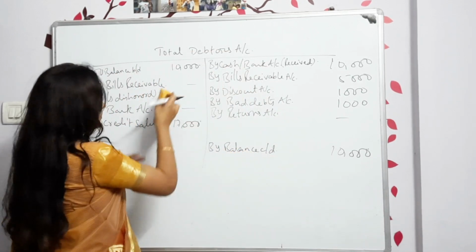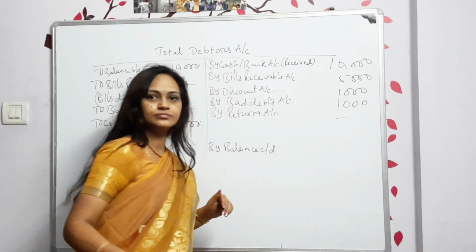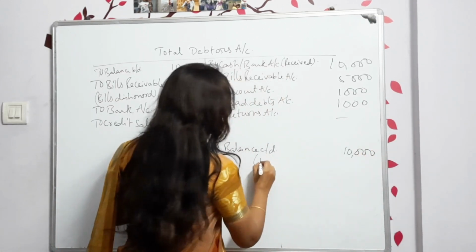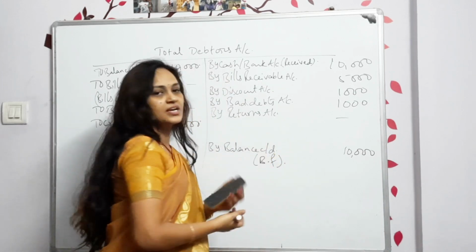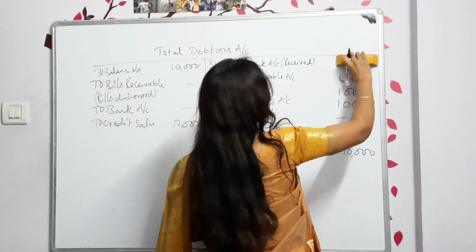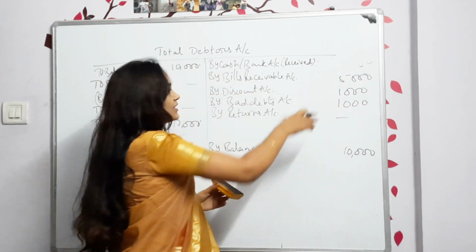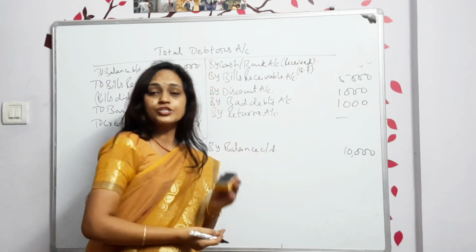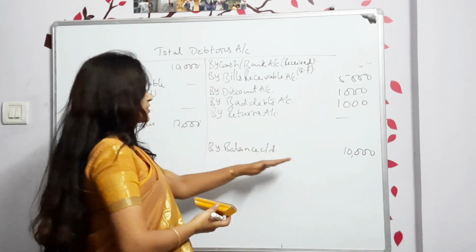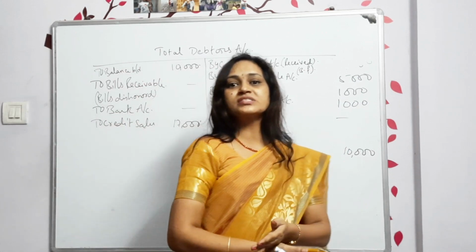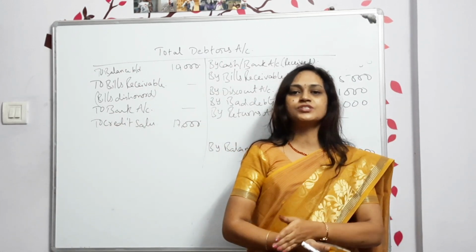Sometimes they may give this one, they may miss out this one. So that time the balancing figure will be the balance carried on. Sometimes this also might be missing. Okay, that time find out the answer and treat it as the balancing figure. It's not compulsory that the balancing figure must always be the last one. Any value can be missed because this is called the single entry system.